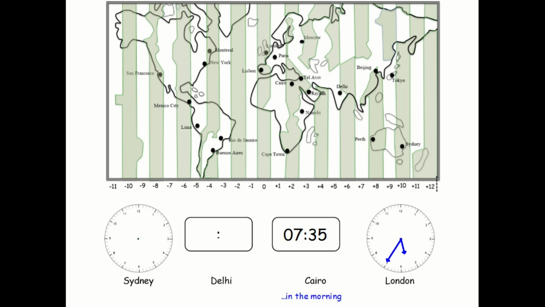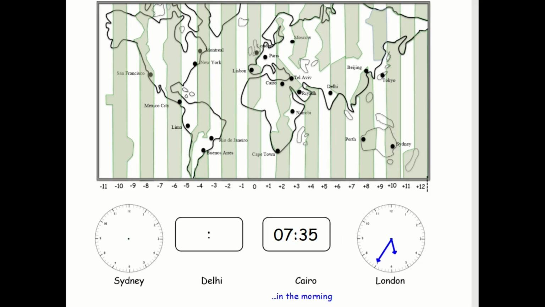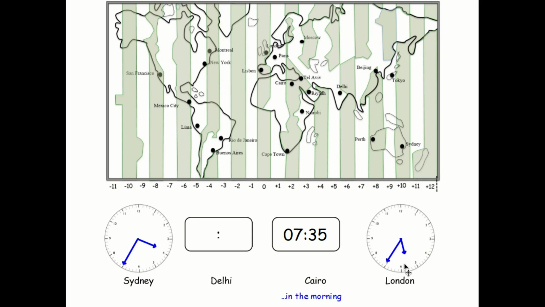It's going to be 25 to 4 in the afternoon because they're ahead. So 25 to 4, it's coming up to 4, and in the afternoon. So it's 25 to 6 in the morning in London, 25 to 4 in the afternoon in Sydney, because they're 10 hours ahead of London time.